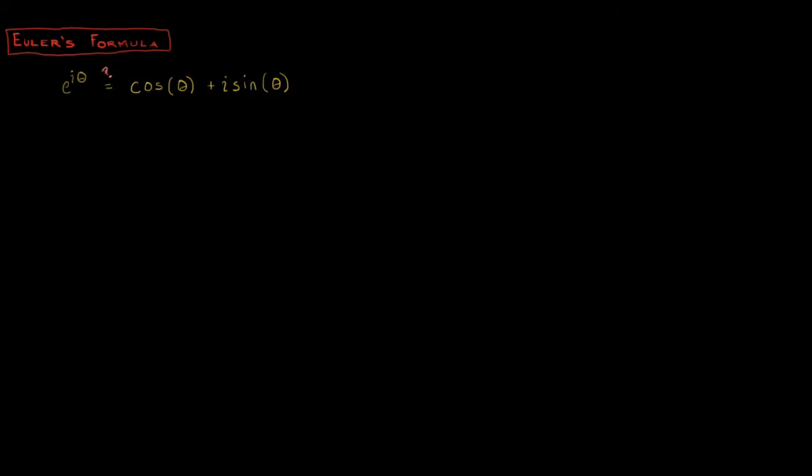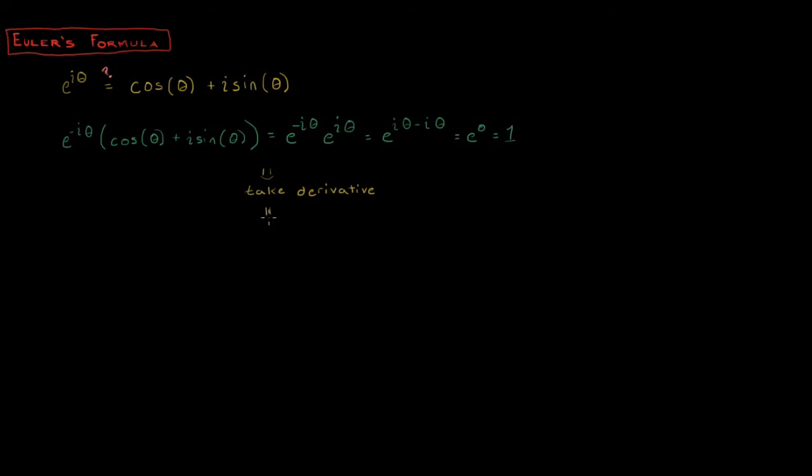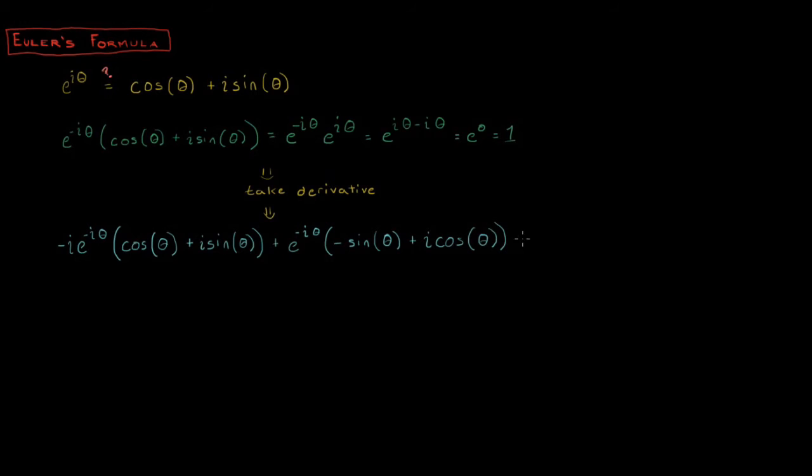First, we multiply both sides of the equation by e to the negative i theta. Next, we take the derivative of both sides of the equation. We know that the derivative of a constant is 0, so the right hand is 0. For the left hand, we recall the product rule for derivatives, and we are left with negative i e to the negative i theta times cosine of theta plus i sine of theta, plus e to the negative i theta times negative sine of theta plus i cosine of theta.